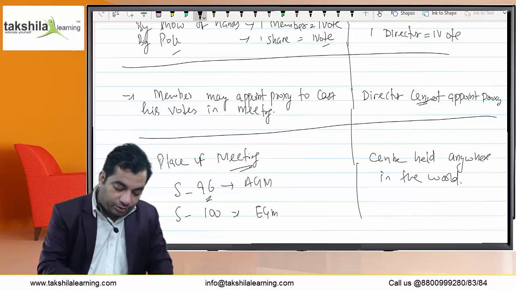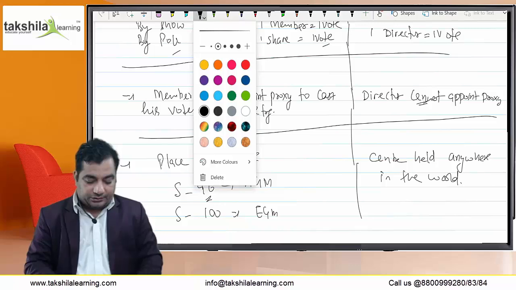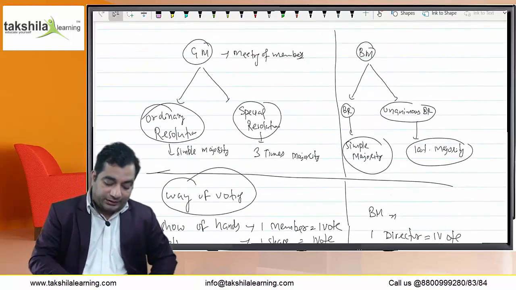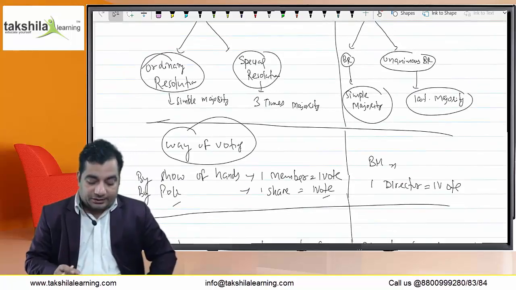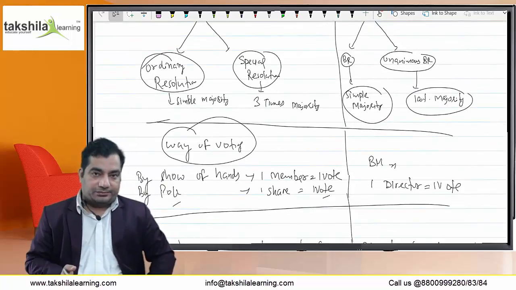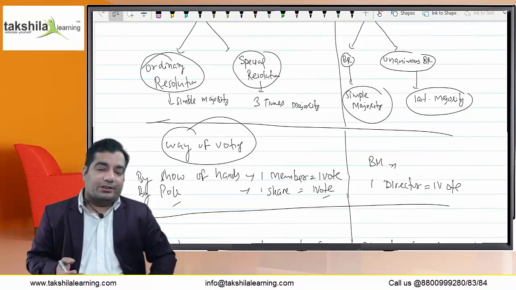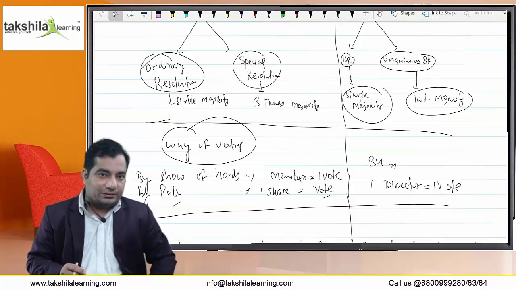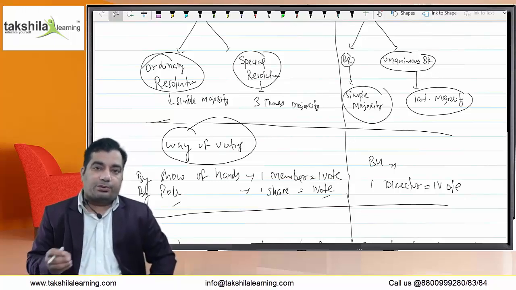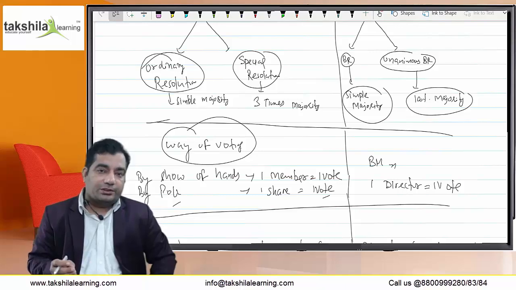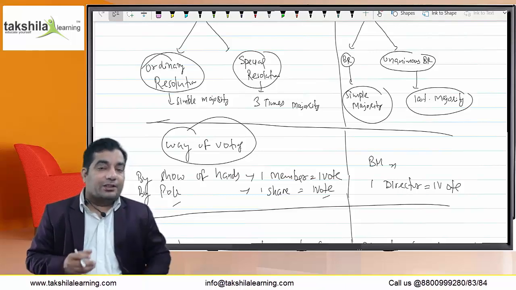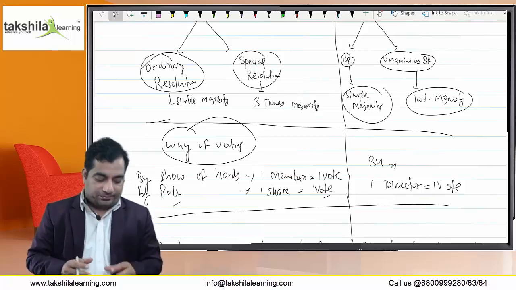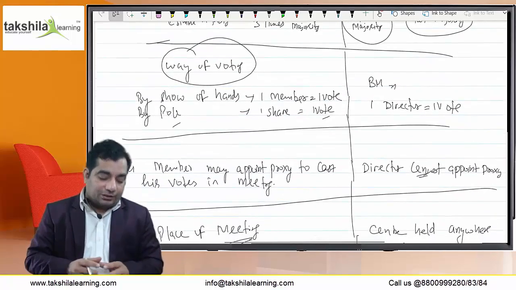Right. So the basic differences are these. In the case of a general meeting, the ordinary resolution and special resolution usually are passed. But in the case of a board meeting, there are basically two types of resolution as per the requirement of the particular section: board resolution or unanimous board resolution. In the case of a board resolution, a simple majority of directors is required. In the case of a unanimous board resolution, all the directors need to be in favor. And what is the way of voting?